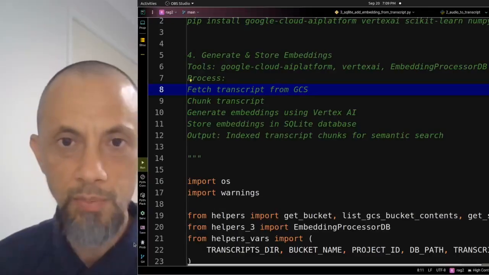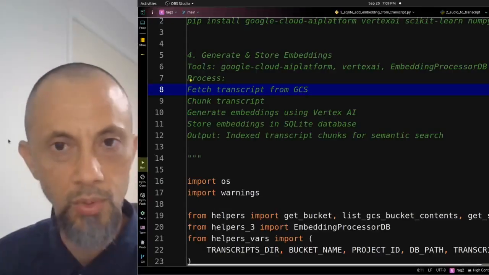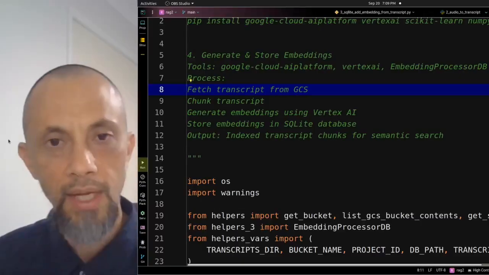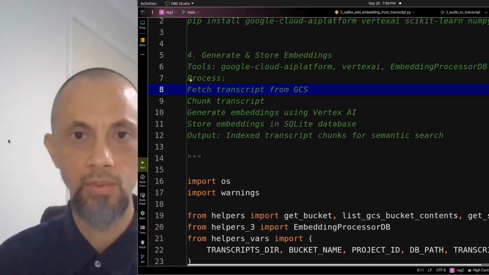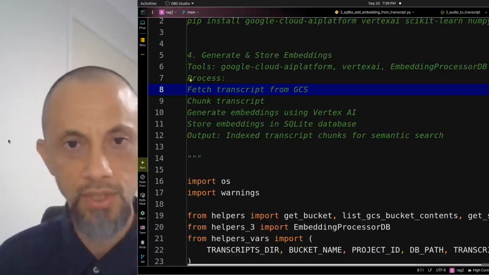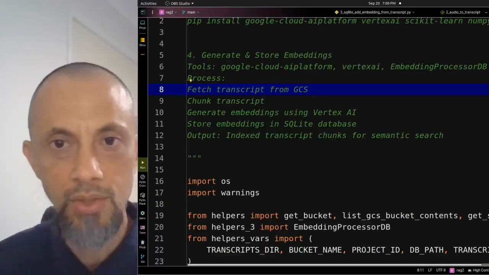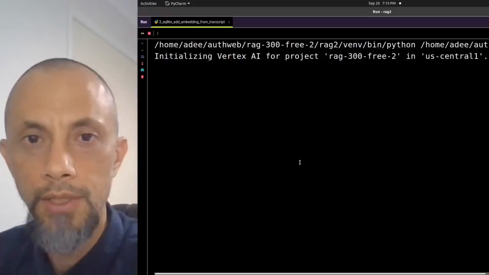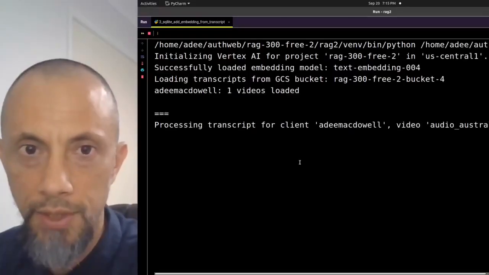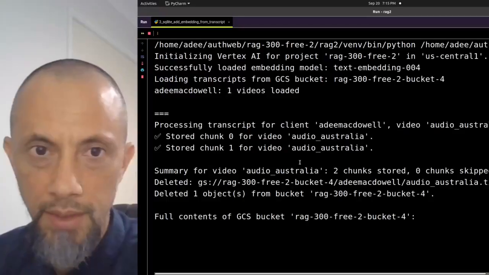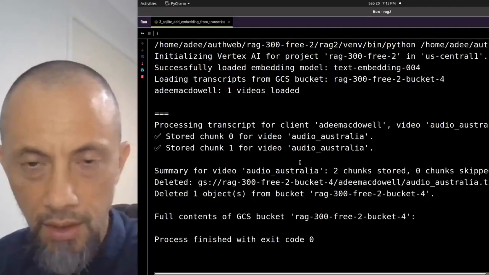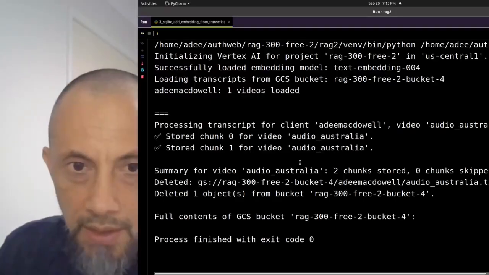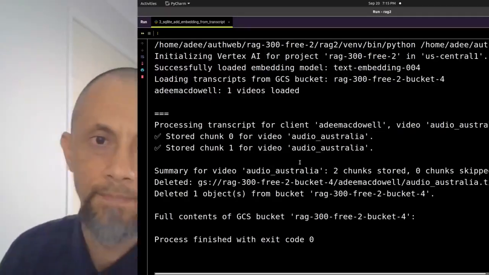Okay, so first process, we get the text from the Google Cloud storage bucket. We fetch that transcript, and then we chunk the transcript. Okay, so we put it into chunks and generate embeddings using Vertex AI. I'll run the script now. Okay, initializing the Vertex AI project. It's created the embeddings. You can see the chunks there. They created 2 chunks for the video. And then now the summary is in, and it's in the database now.